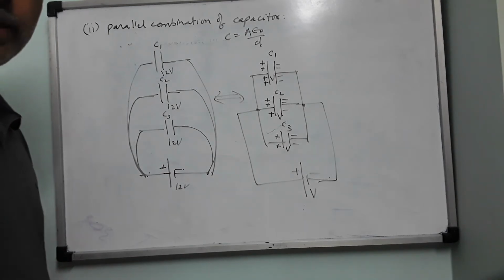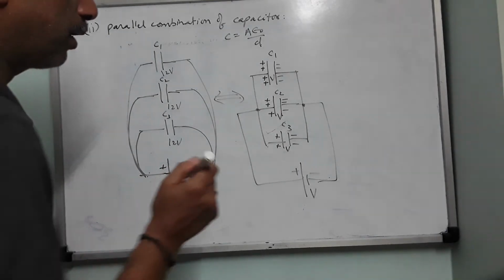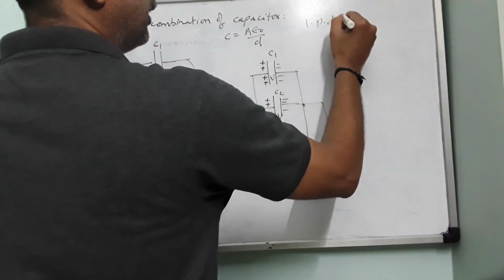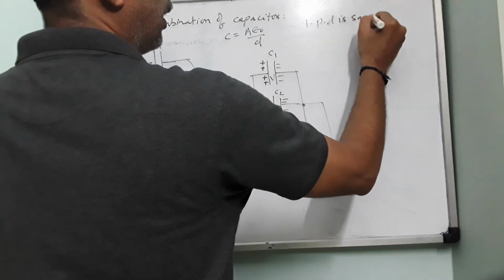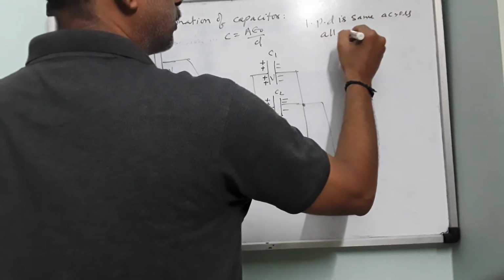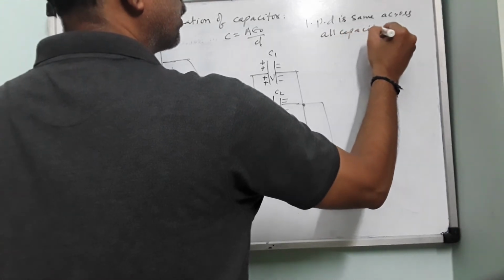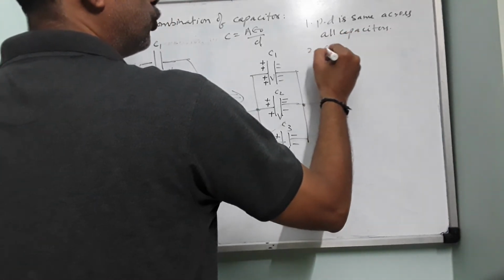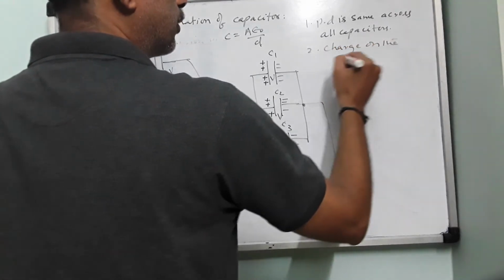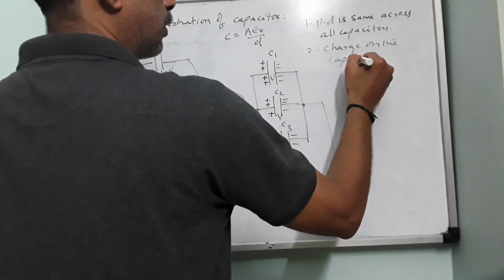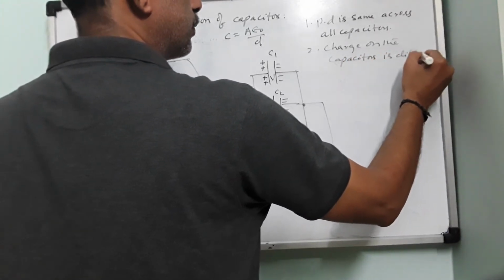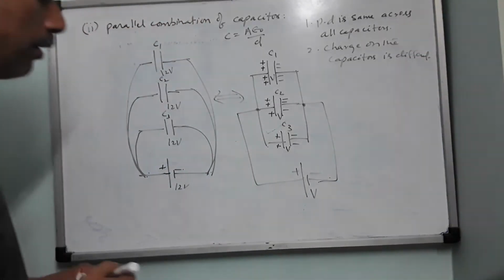So therefore, when capacitors are in parallel, the first point you should remember is, number one, potential difference is the same across all capacitors. Second, the charge on the capacitors is different. Right.